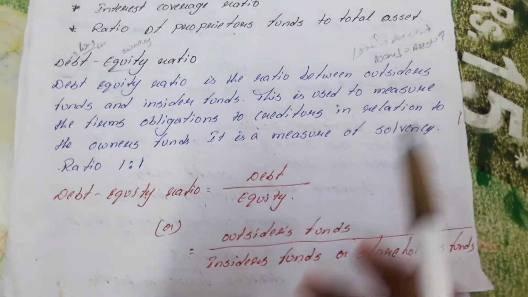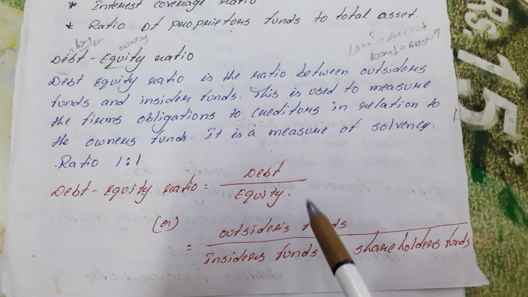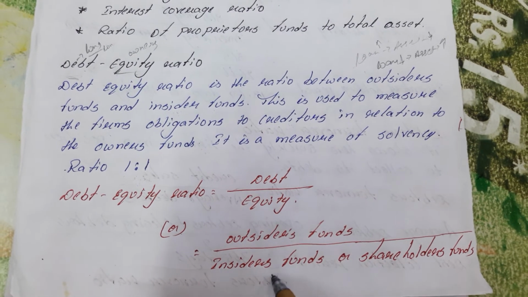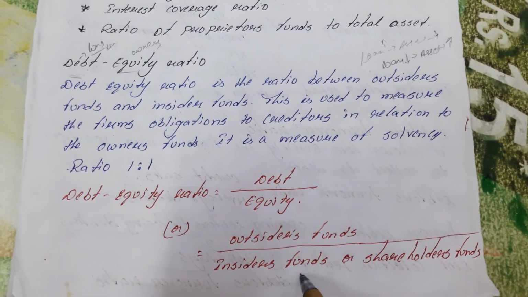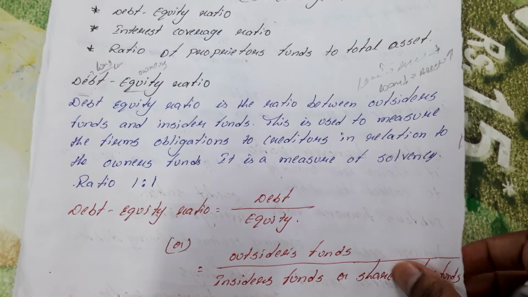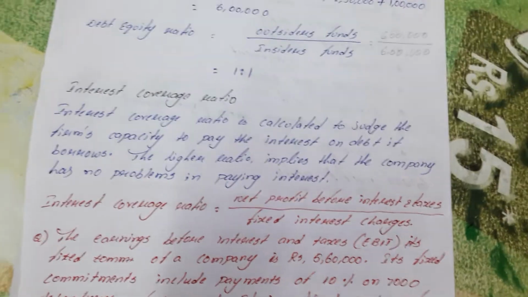So what is the formula of debt equity ratio? It is debt by equity, where debt is nothing but outsiders funds and equity means insiders funds, who are nothing but shareholders funds. Let us see one problem related to debt equity ratio.